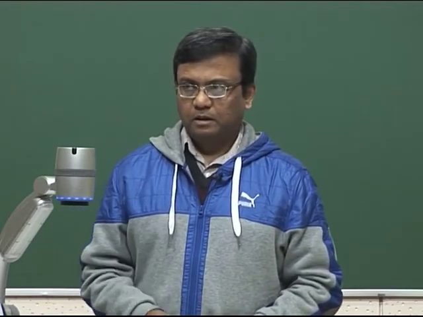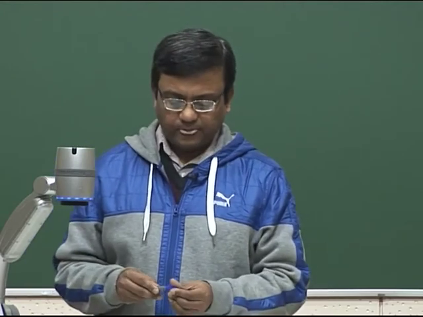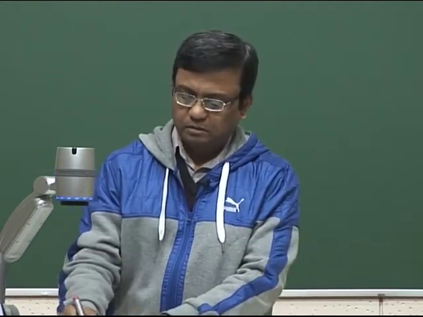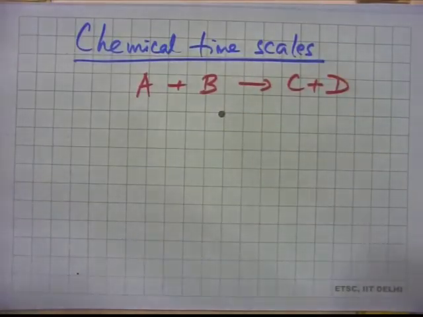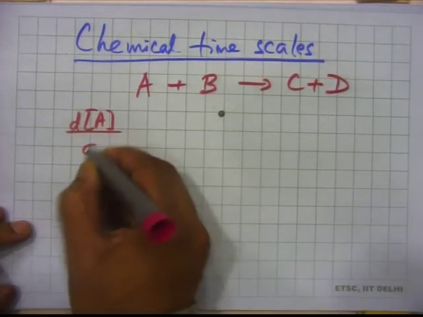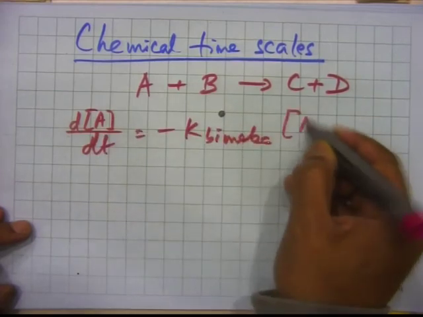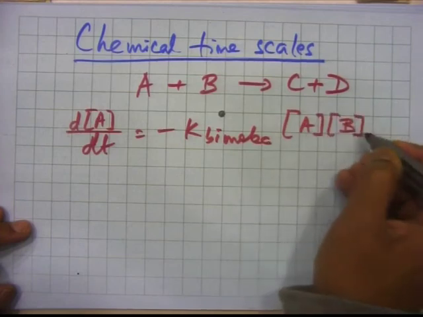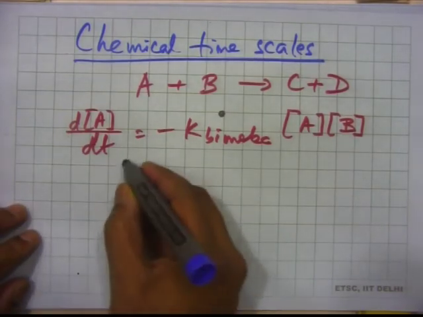So, we will talk about the chemical time scale of bimolecular reactions. So, we have A plus B giving you C plus D. So, these are bimolecular reactions, and we have dA/dt is this, and we will do things like this.